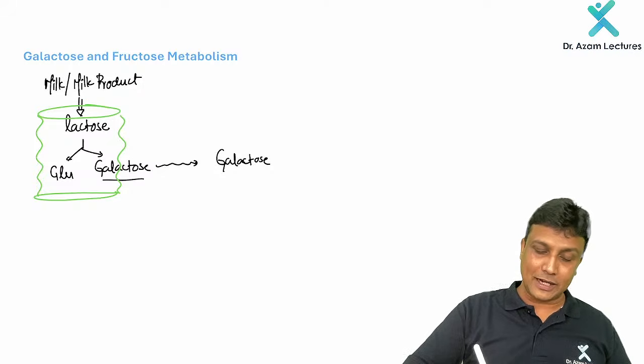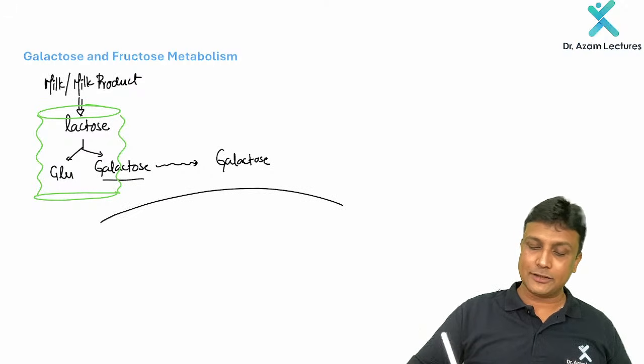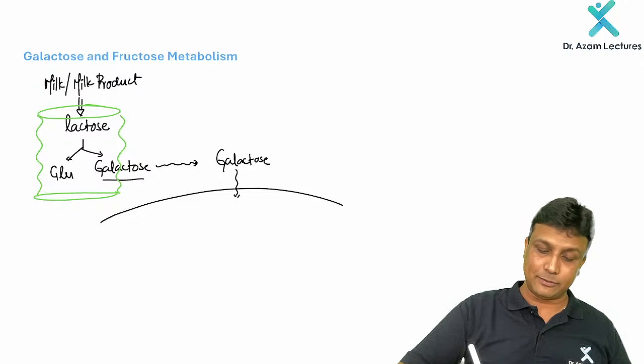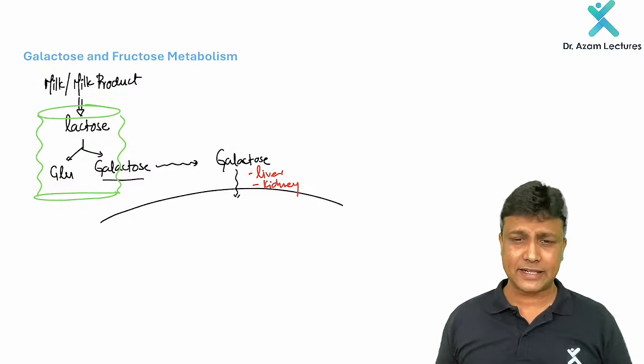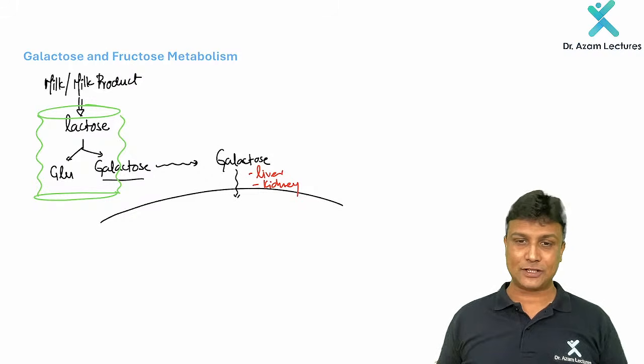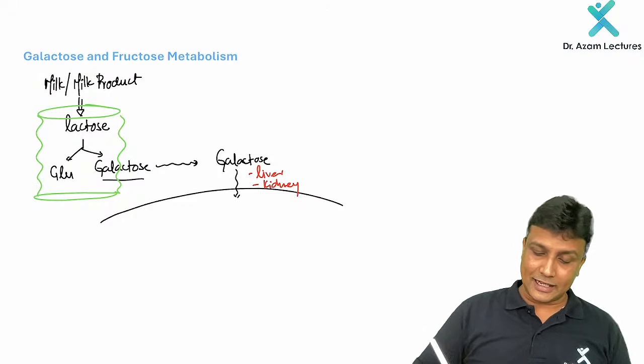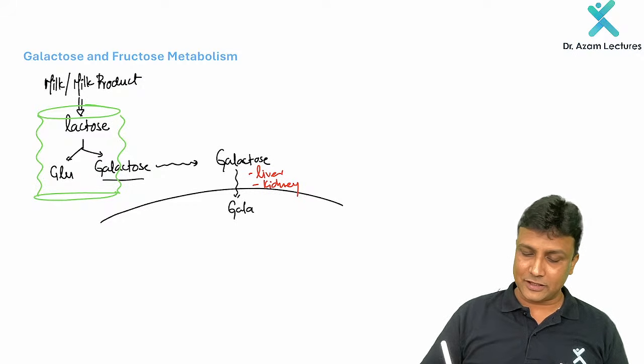Now what is going to happen? Galactose metabolism will take place in two sites in our body. Number one, in the liver cells, and number two, in the kidney, specifically in the PCT, the proximal convoluted tubules. Now, once the galactose enters the cell, the first thing we have to do is trap the galactose.